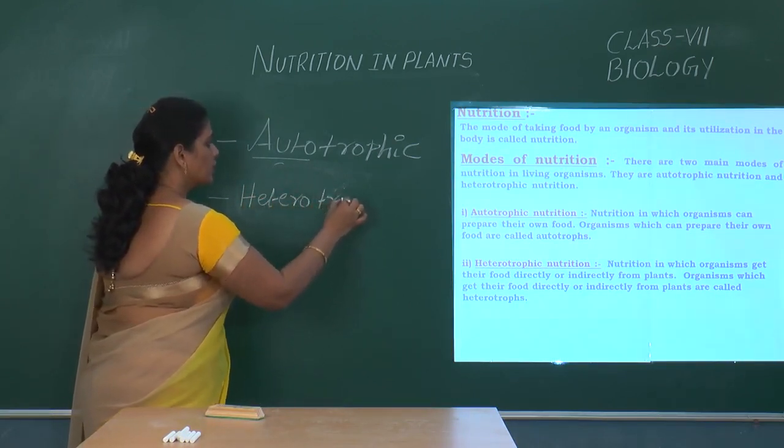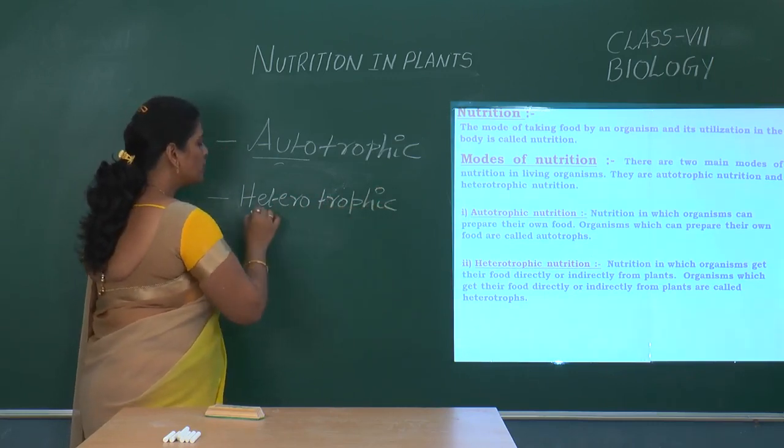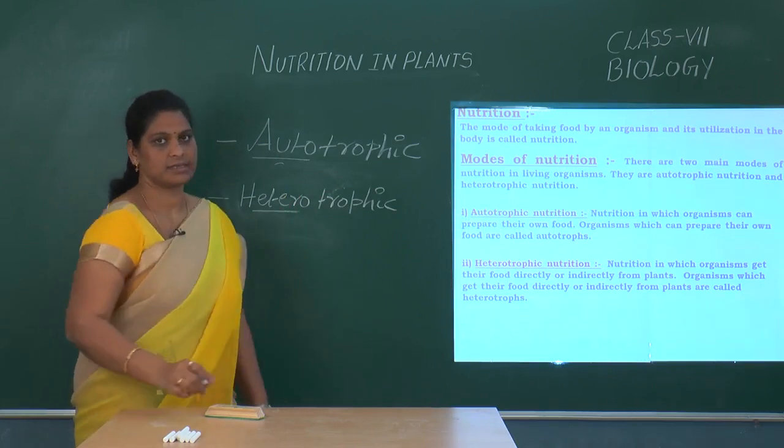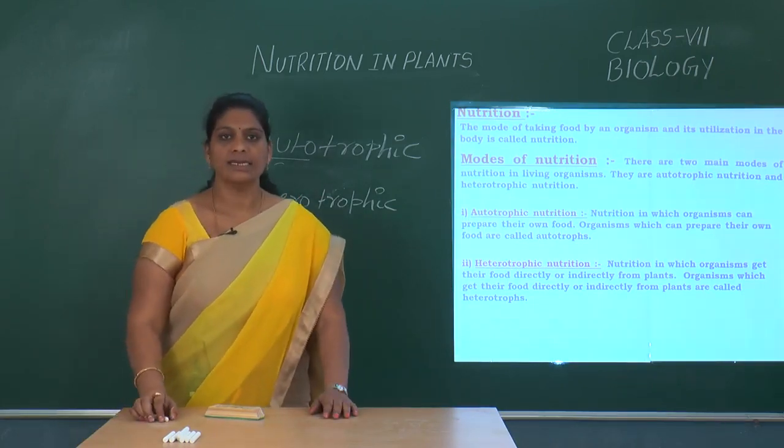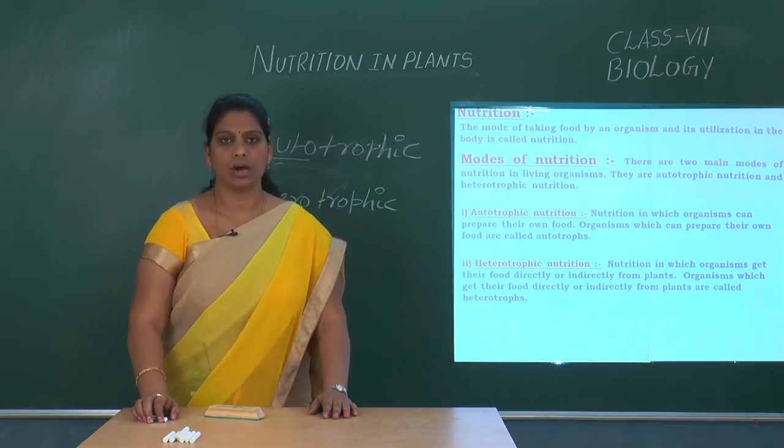Hetero means different. If the organism depends on other organisms for their food, directly or indirectly, then those organisms are called heterotrophs, and the type of nutrition is called heterotrophic nutrition.